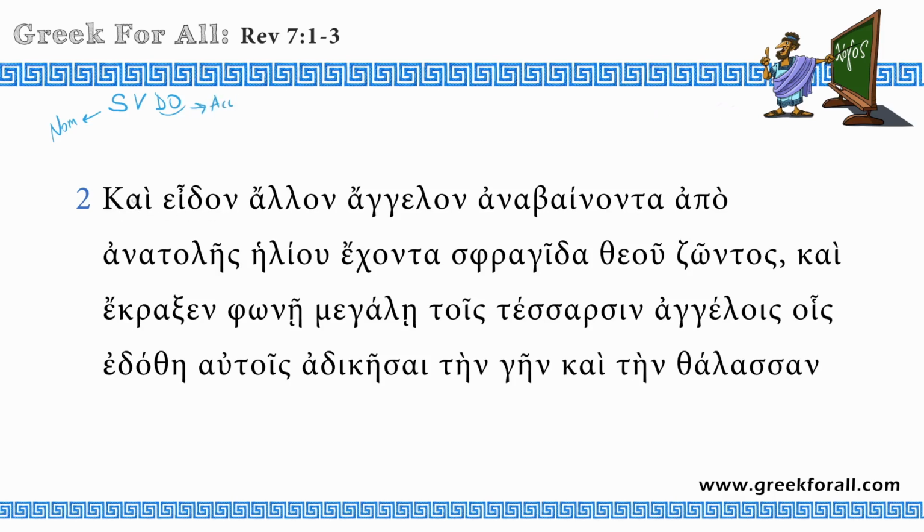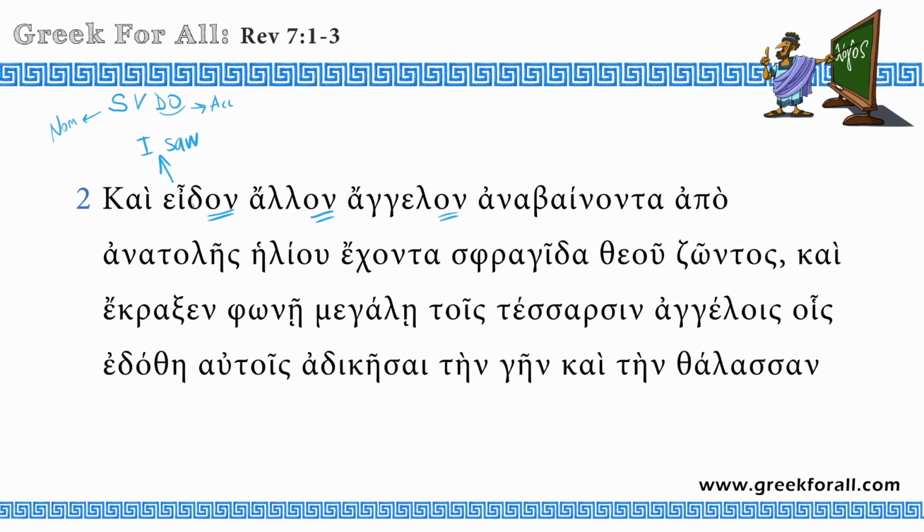So kai eidon, and eidon, I saw, we saw this verb before, and we don't have the subject in this sentence. The subject is drawn from this verb, from this ending, and from the context. And I saw, okay, and I saw allon angelon, another angel. So this is the adjective, this is the noun angel. We can see that both of the endings agree in gender, number, and case. So this adjective describes this noun, and both of them are in the accusative case. So this is our direct object.